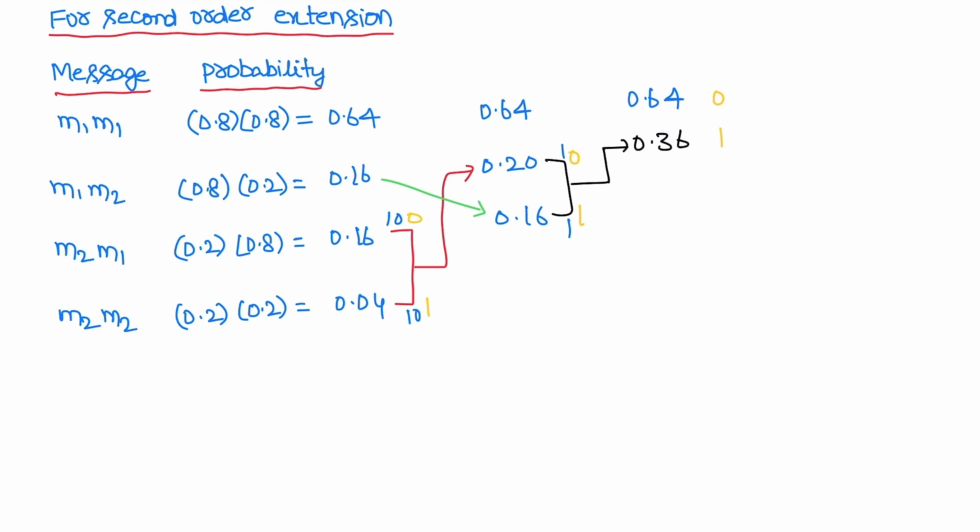So let us assume this is symbol x1, symbol x2, symbol x3, symbol x4. For symbol x1, code is 0. For symbol x2, code is 1 1.